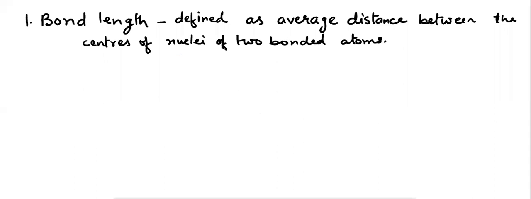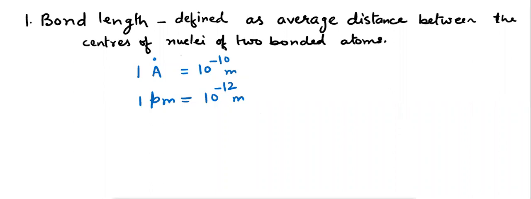Bond length is defined as average distance between the centers of nuclei of two bonded atoms. Bond length is expressed in terms of angstrom and picometer. 1 angstrom is equal to 10 to the power minus 10 meters and 1 picometer is equal to 10 to the power minus 12 meter. Bond length is measured by spectroscopic, X-ray diffraction and electron ray diffraction techniques.